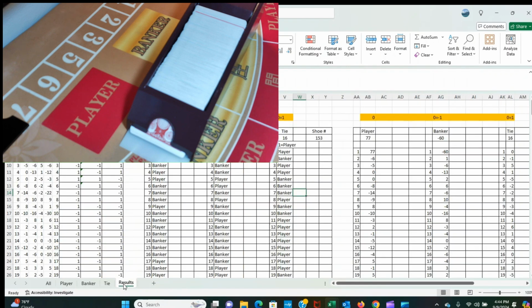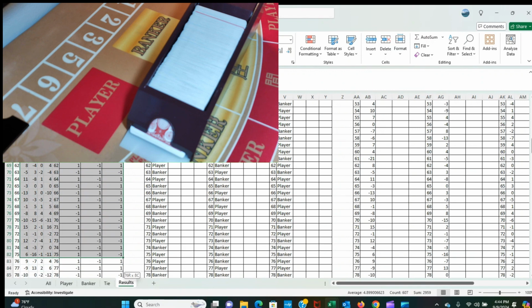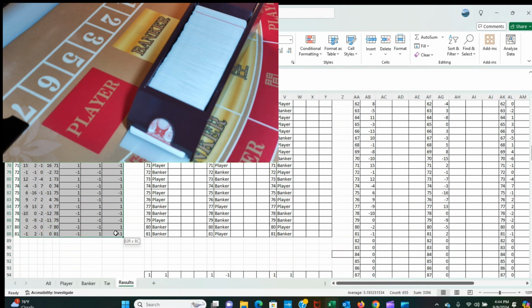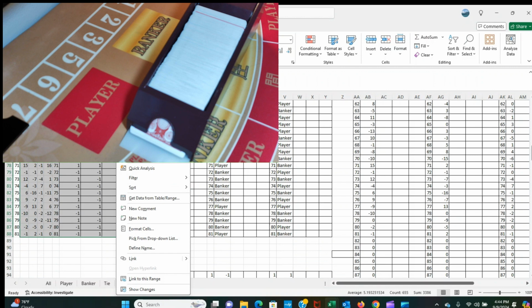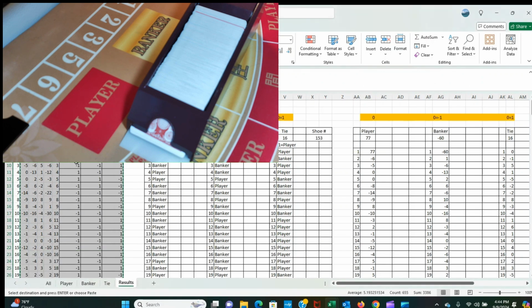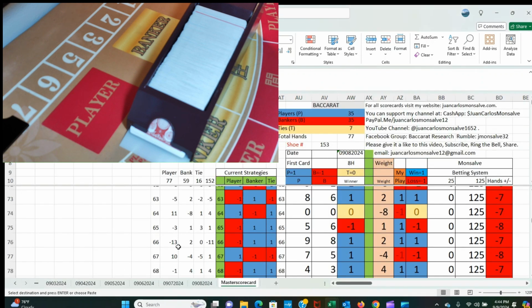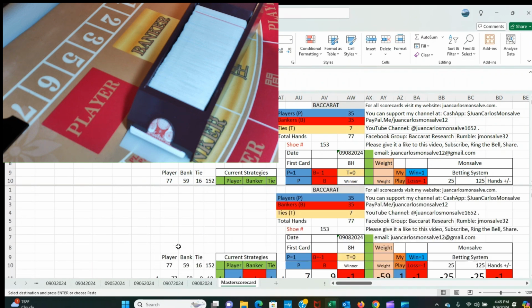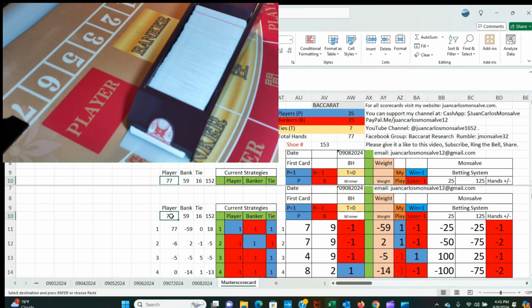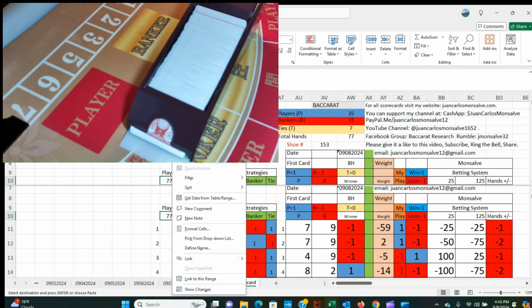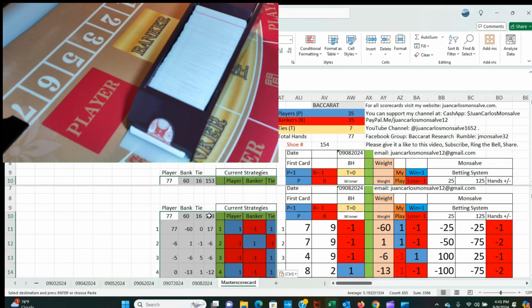This is what I have. I already have this information here, updated to shoe number 153. So I'm going to bring all the strategies first with the weight, and also the strategy converted here into one or -1. I'm going to bring this to the master scorecard. This is the one that I used to play. I'm going to play with this one here. I'm going to copy here, and paste the values again.